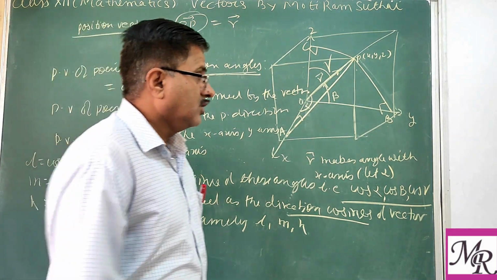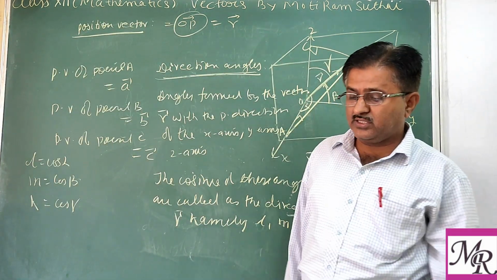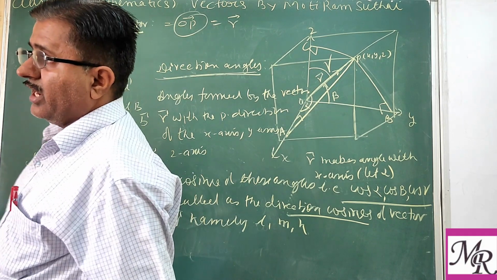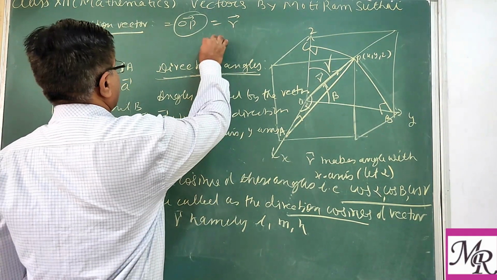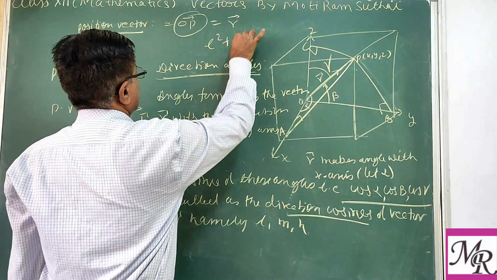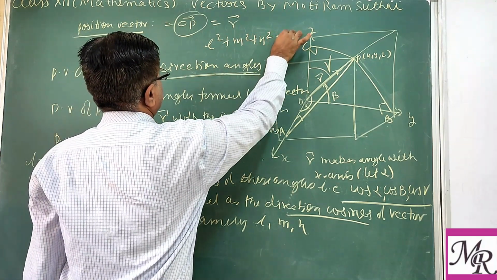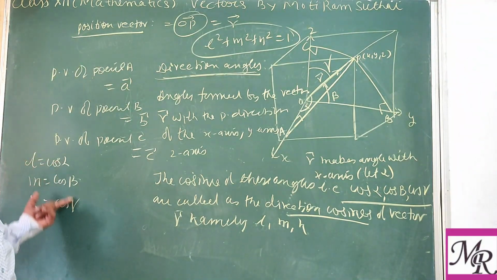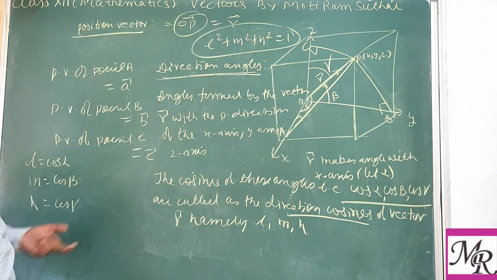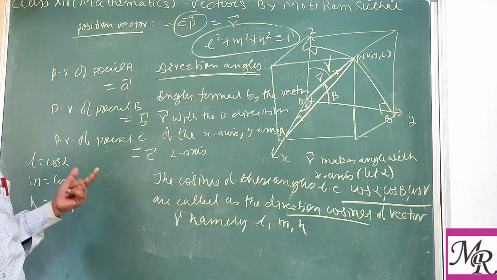Clear? So one may also prove that the value of L square plus M square plus N square is equal to 1. L square plus M square plus N square is equal to 1. Later on we will see this proof, or you can also prove it with the help of cos alpha. Now, what is the value of this?